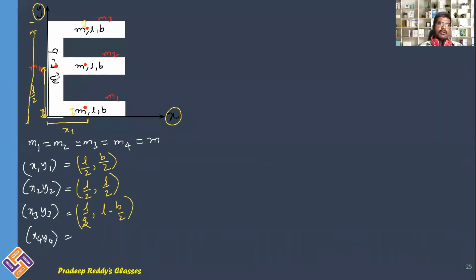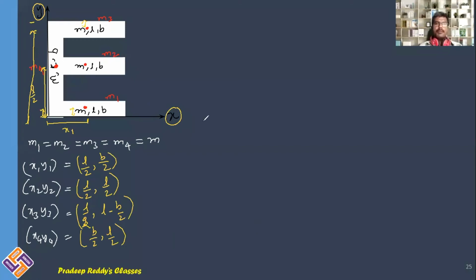Next, x4, y4. What is x4? x4 is b by 2. And what about y4? y4 is this y length, it is L by 2 because it is placed vertically. These are the position coordinates.